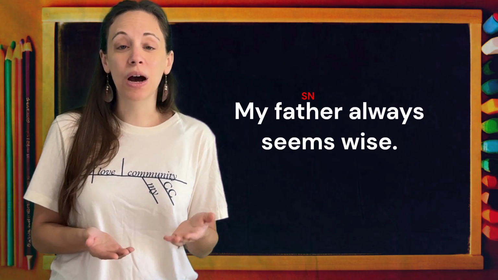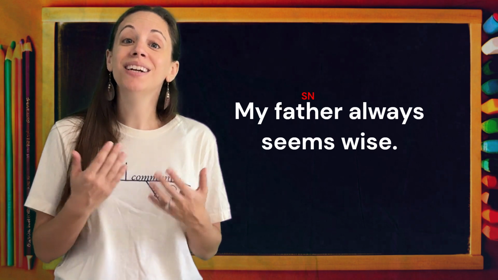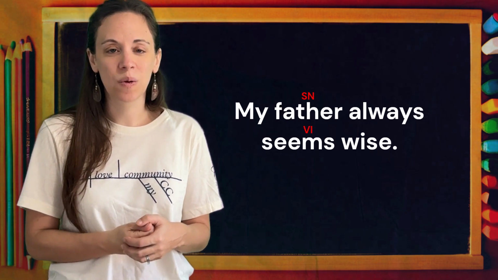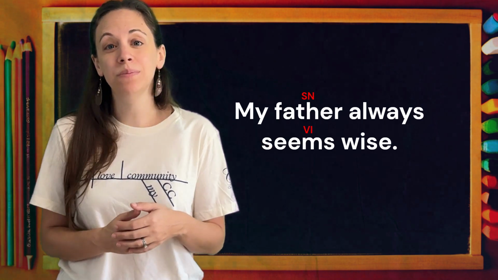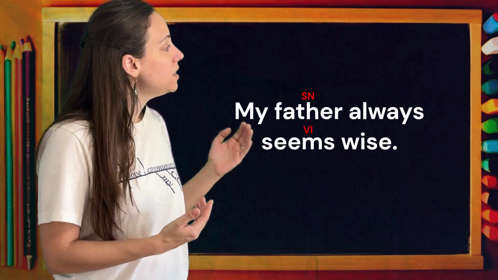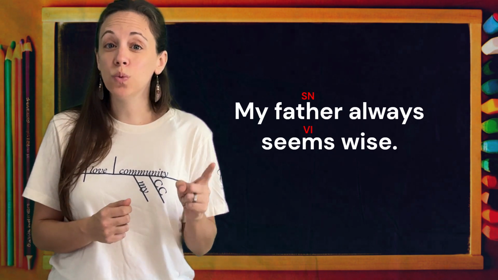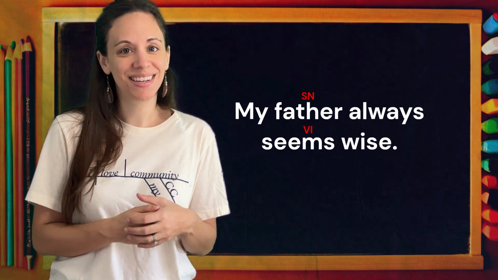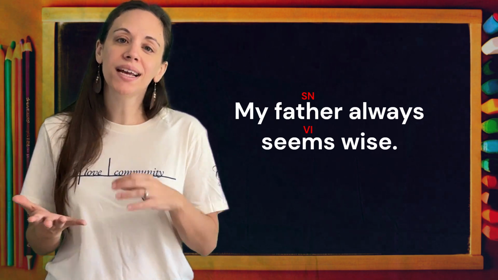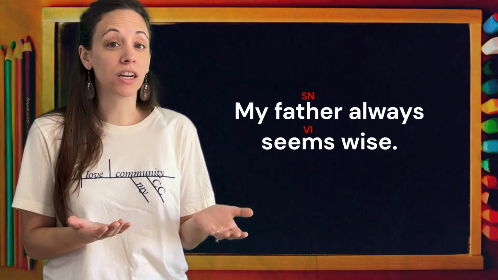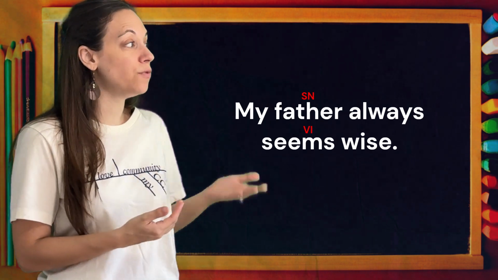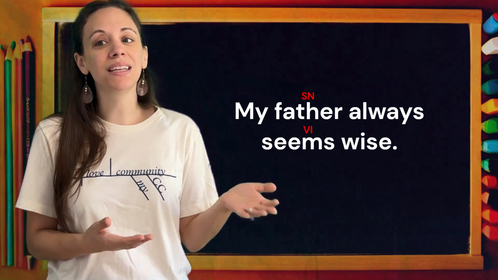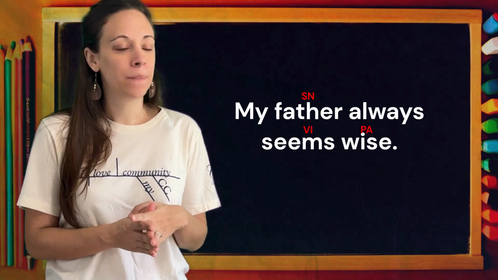What is being said about father? Father seems. Seems is our linking verb in this sentence. Father seems what? Father seems wise. Now, does wise receive any action from seems? It doesn't. But does wise describe father? Is it modifying father? Can we say father equals wise? We can. So in this case, wise is a predicate adjective.